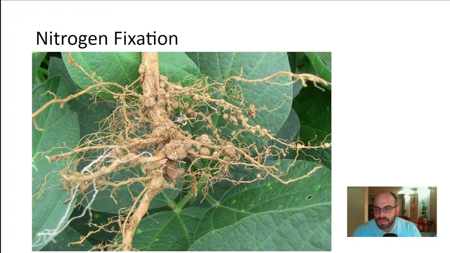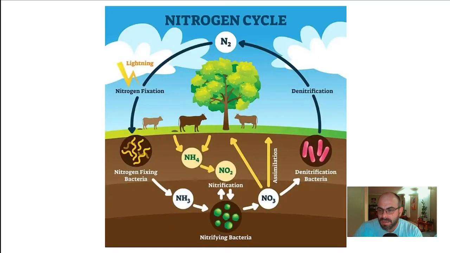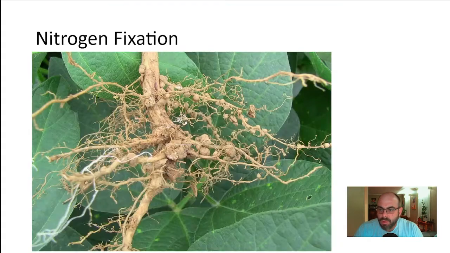And then nitrogen fixation. We know what carbon fixation is, right? Taking unusable carbon, making it usable. So nitrogen fixation is the same thing. We can't breathe in nitrogen. 70% of the atmosphere is nitrogen, but we can't breathe it in and use it. And so there are bacteria that actually fix nitrogen to make it usable. And it's part of the nitrogen cycle. We're not going to get into this a whole lot, but bacteria are necessary in order to take nitrogen and put it into ecosystems. Nitrogen, of course, is necessary to make things like DNA and proteins, which are pretty important. So bacteria, three important roles: decomposers, normal flora, nitrogen fixation.